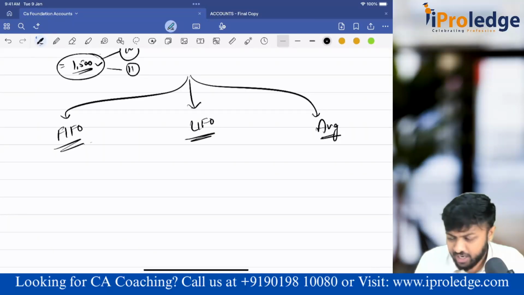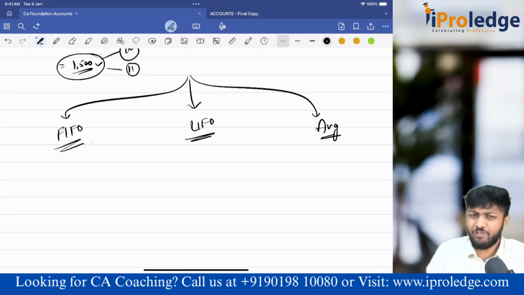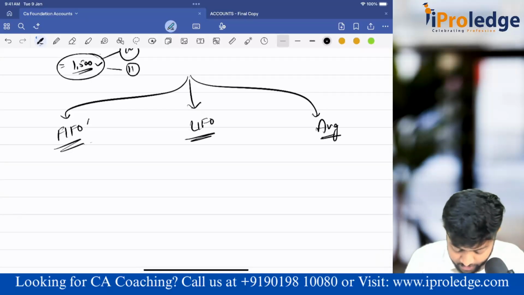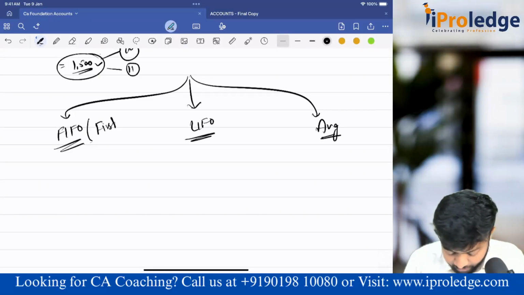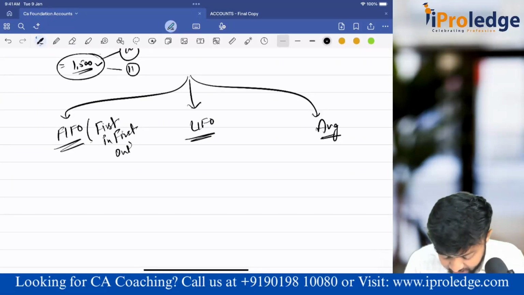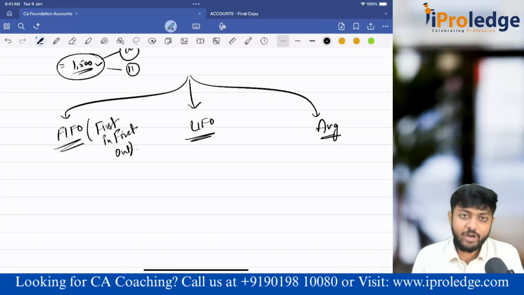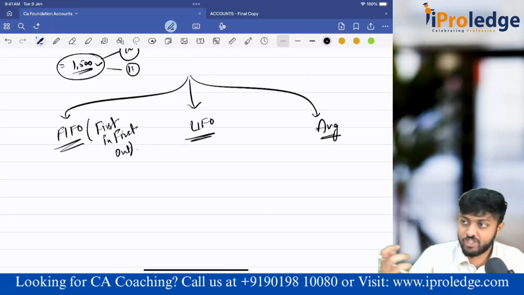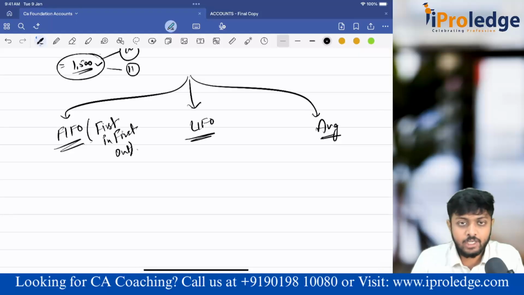Okay. More than assumption, it's kind of like assumption only, but this is the policy used to address this problem. The first one is FIFO, first in, first out. So what am I understanding here? As per the FIFO policy, the goods which came first within the entity are going out.